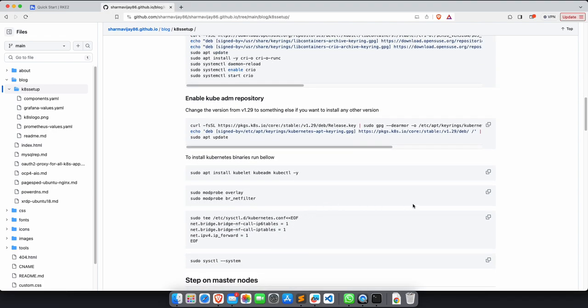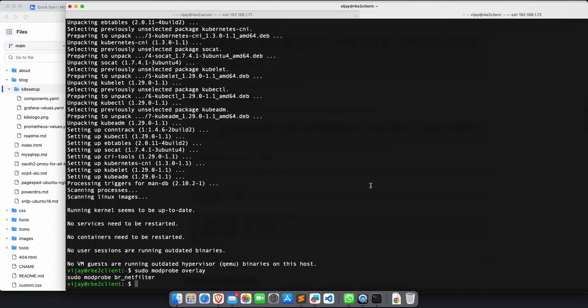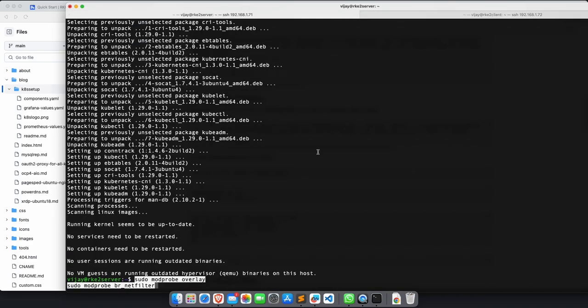Now there are a few parameters before we run kubeadm init. Before we initialize our Kubernetes cluster, we need to run a few more things. We need some kernel parameter tuning. So you can simply copy paste. You don't really need to bother about anything else. I have just kept everything ready here.